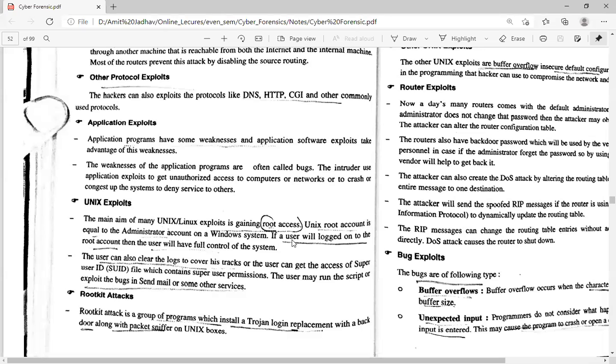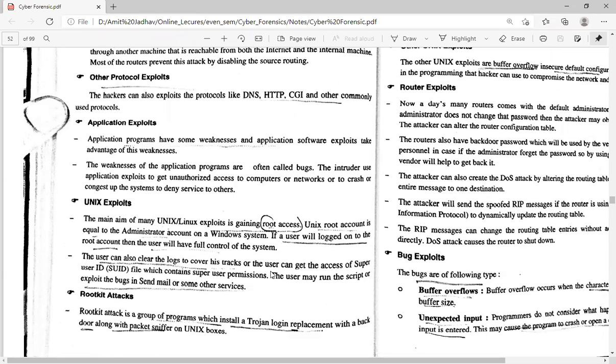Different accounts are created, and each user has a different role and different authorities. If attackers get access to the super user, they can use the system as they want.